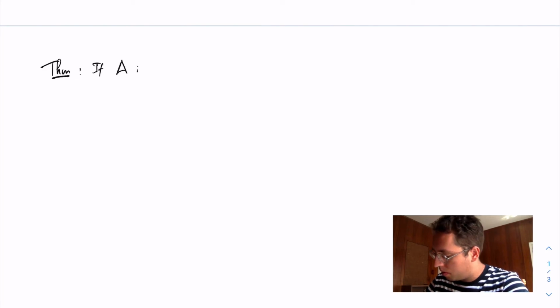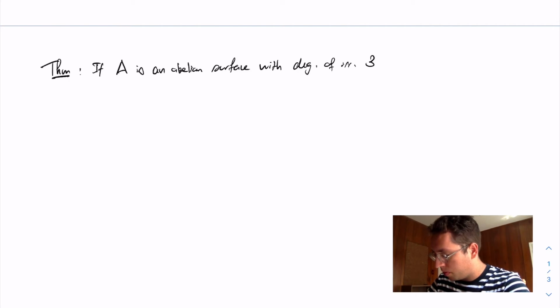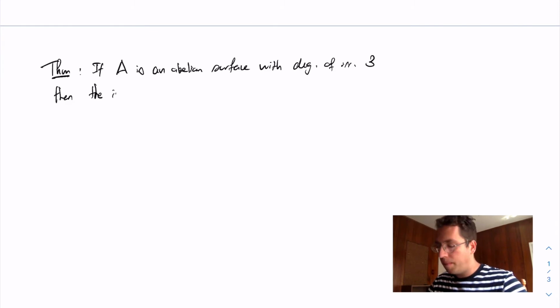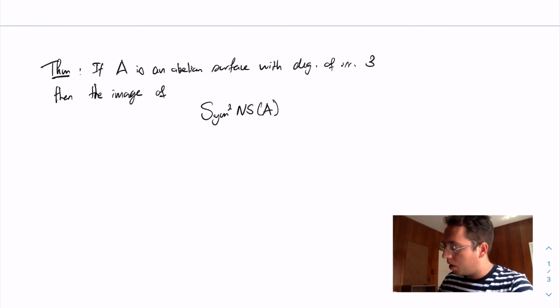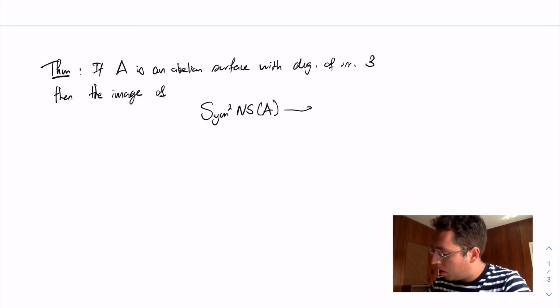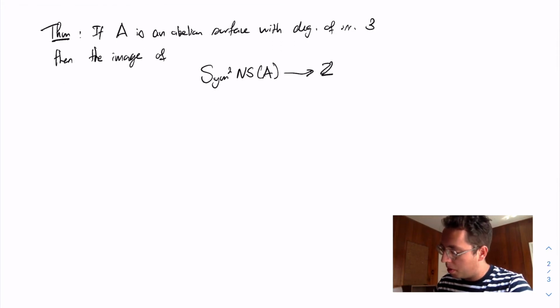So the theorem is the following. If A is an abelian surface with degree of irrationality 3, then the image of the following pairing, which goes from Sym^2 of the Néron-Severi group of A, so this is the image of divisor classes inside cohomology, I can take the cup product of such divisor classes, and this is going to land me in Z. So the image of this intersection pairing on the Néron-Severi group contains 12.